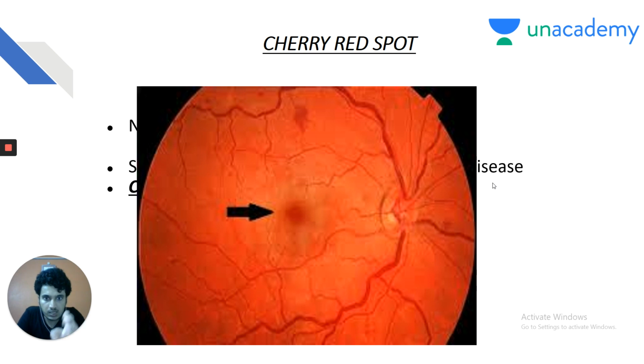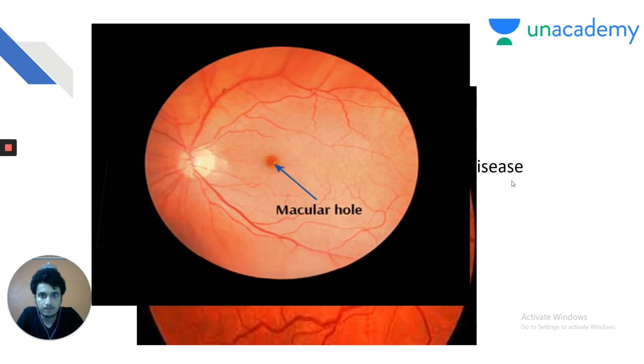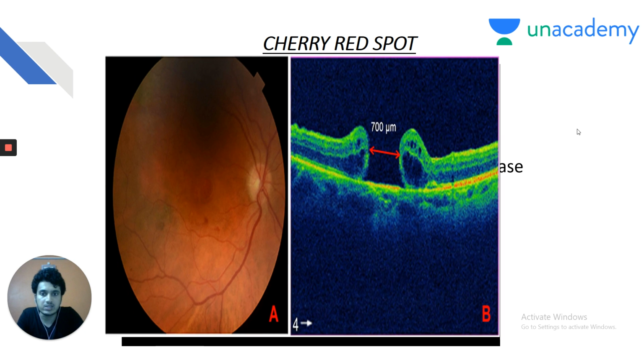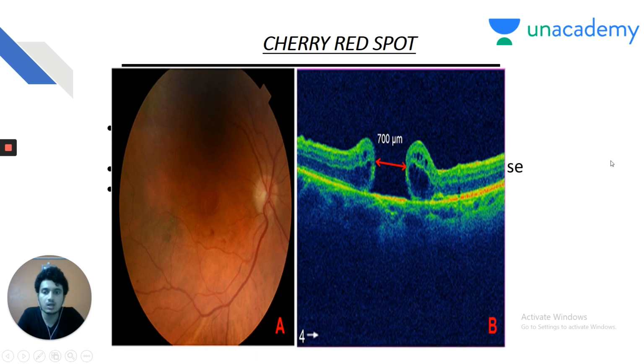This is the image of cherry red spot, my dear friends, due to the sparing of the blood supply to the foveolar vessels. Do not confuse it with macular hole, my dear friends, because cherry red spot and macular hole, I used to see and feel that both are same. But macular hole is a different pathology entirely, and you will be given the OCT image where you can clearly identify the macular hole, which is seen here. So cherry red spot is not seen in Fabry disease.